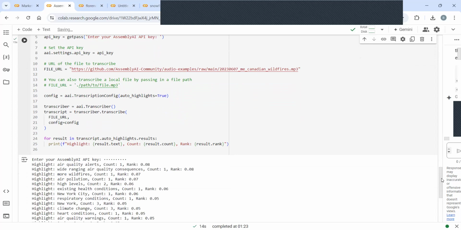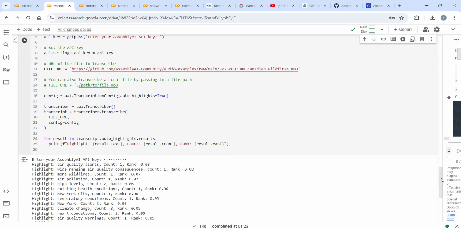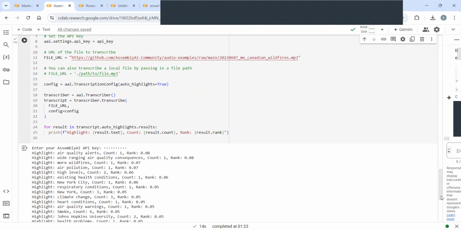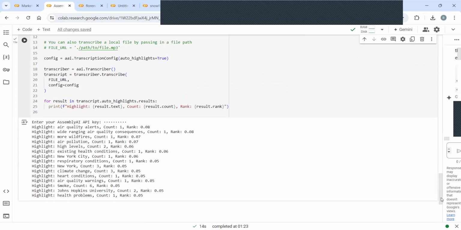One is the air quality, rising air quality consequences, health conditions, New York City, climate changes, and hot conditions having an impact. So these are the highlights of this entire conversation.